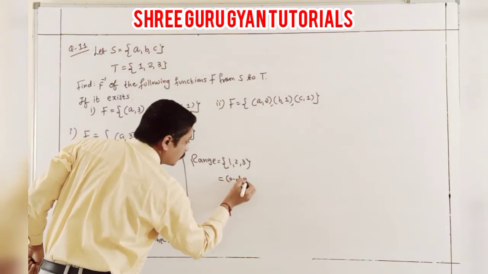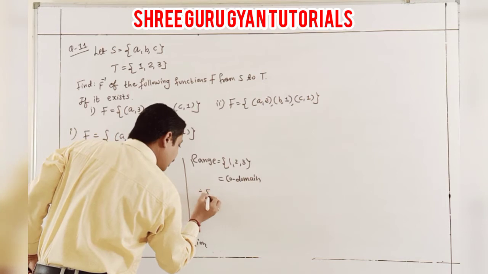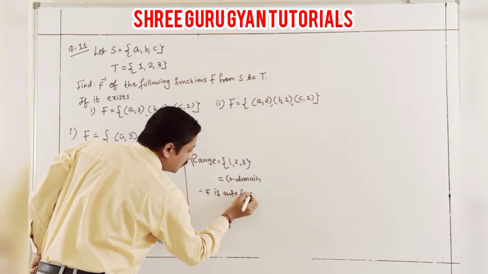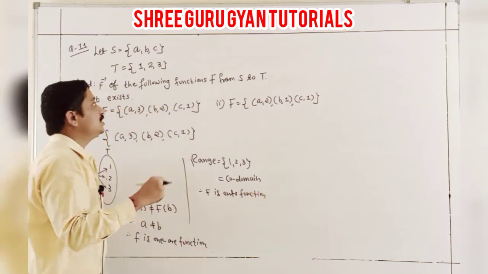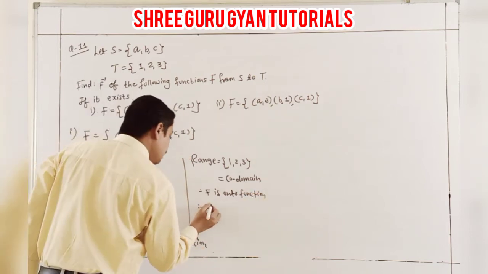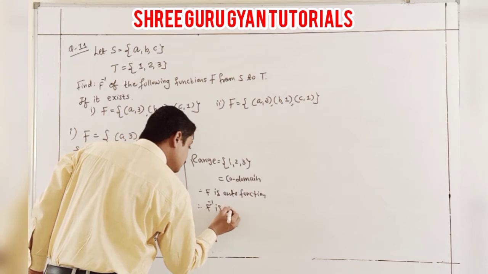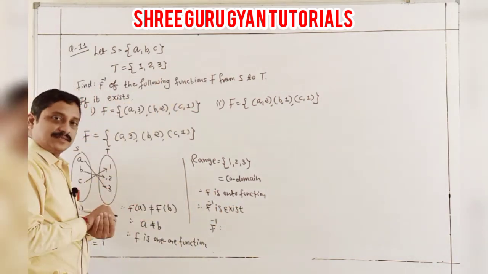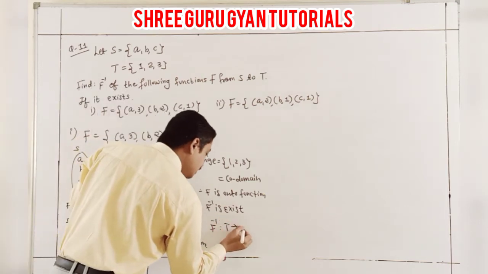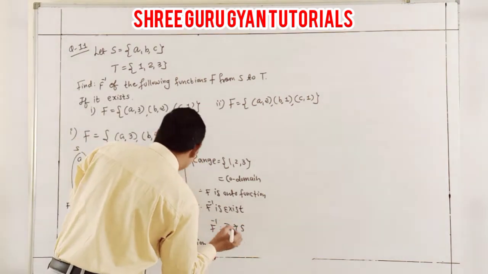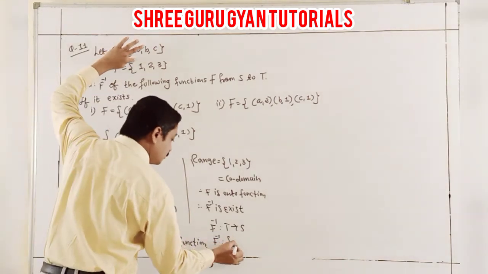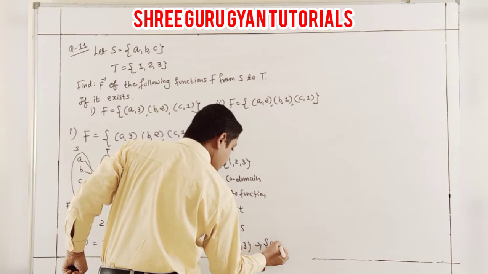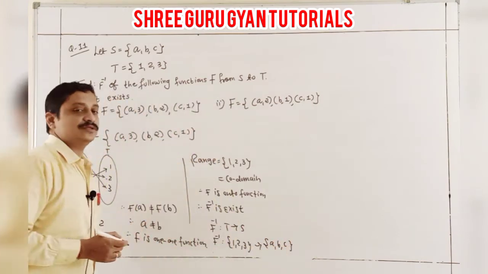Therefore, F is an onto function, and that's why it is an invertible function, which means F inverse exists. And what is the existing value? Yes, it is T tends to S. And what is T tends to S? Our T values are known, 1 to 3 tends to what is the S? A, B, C. And that's why this value is happily taken.